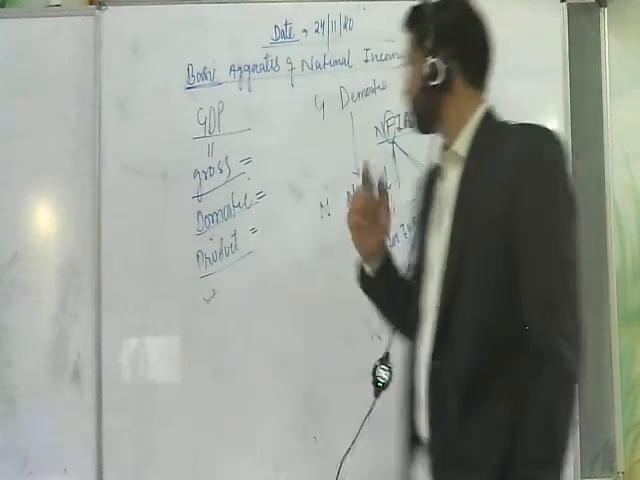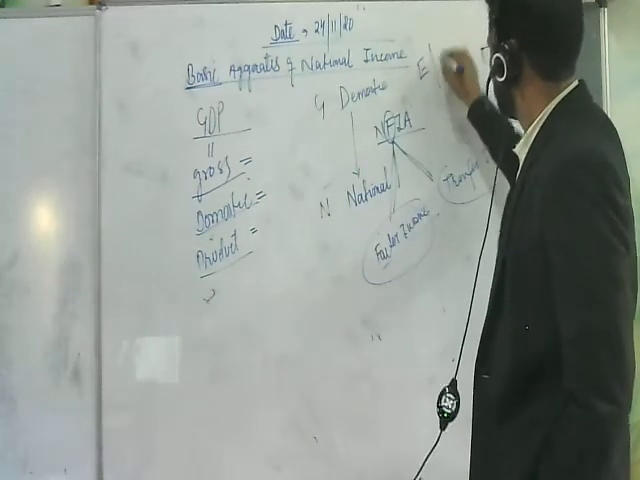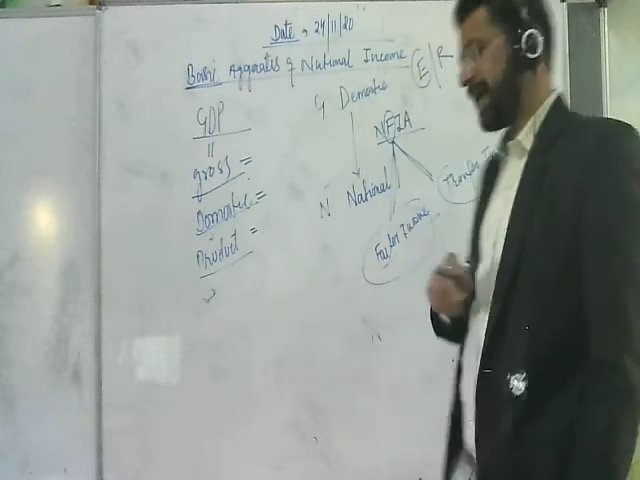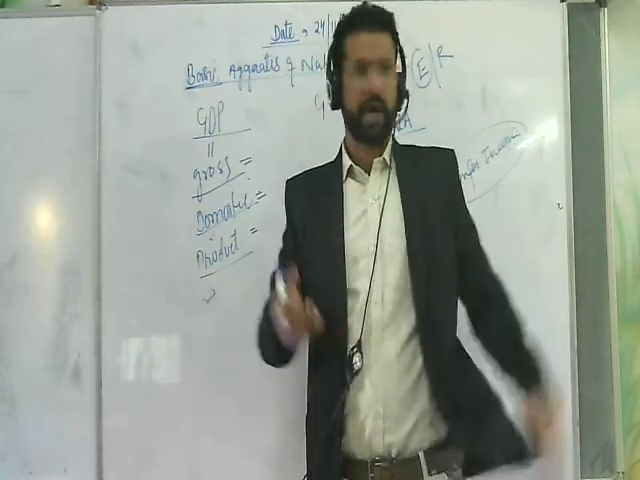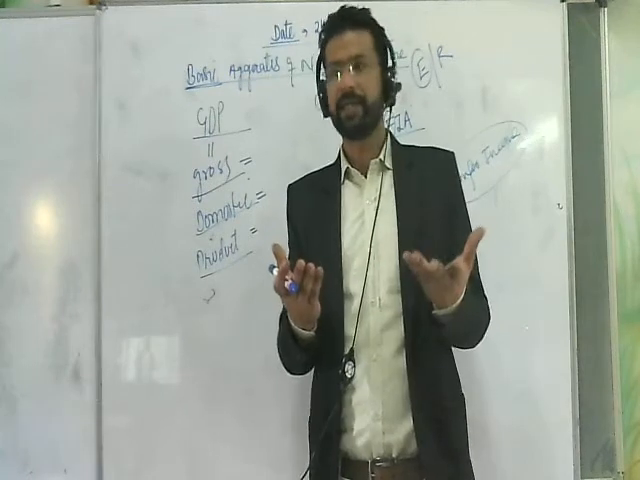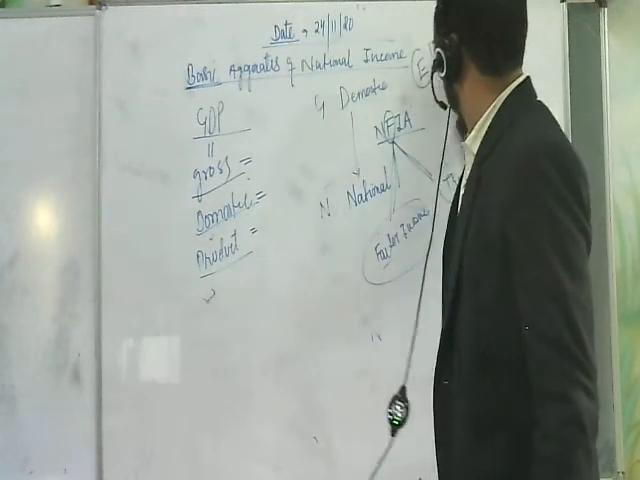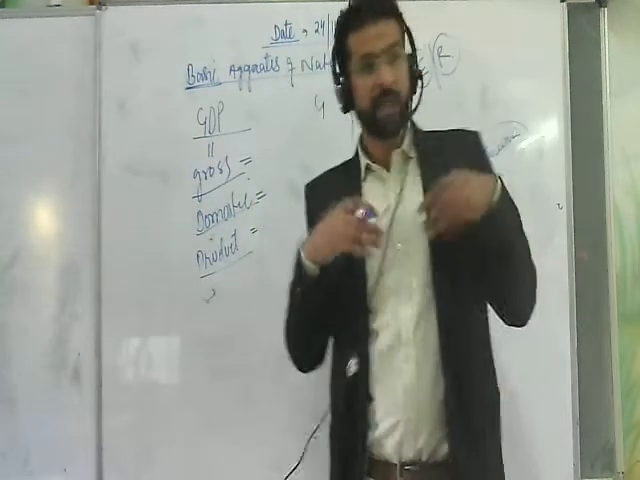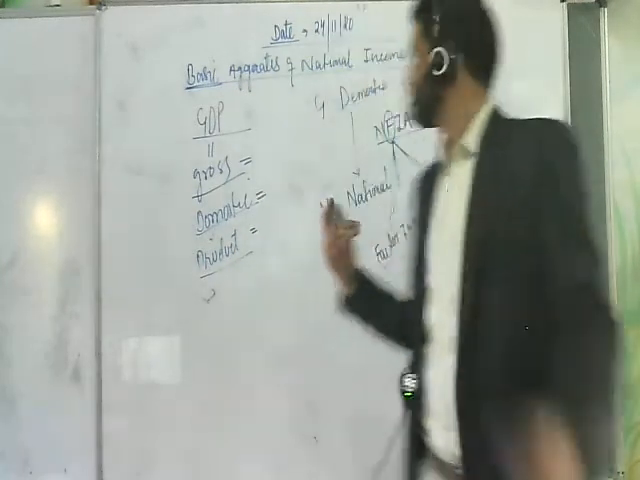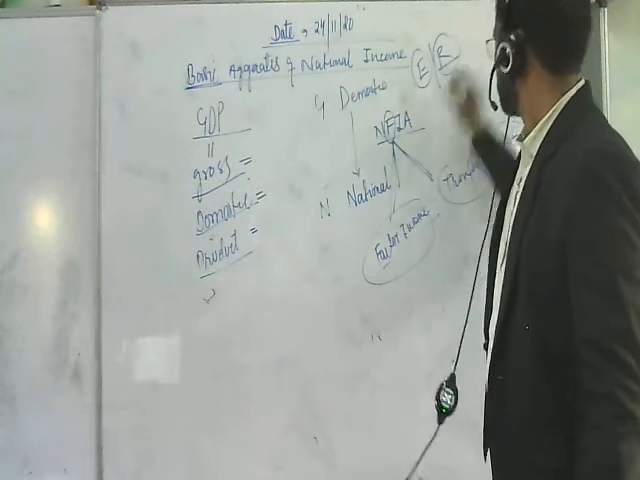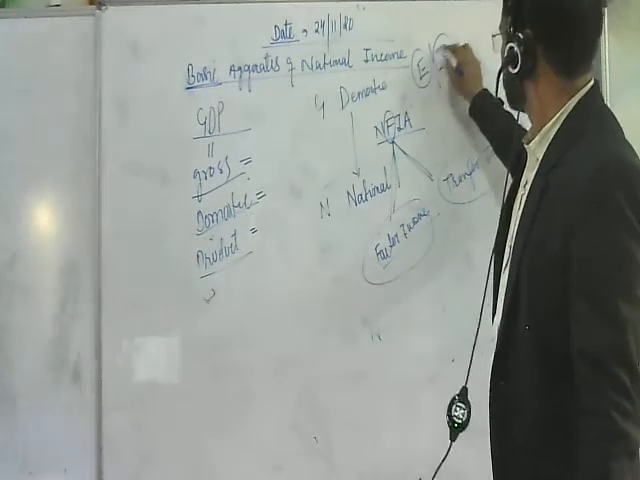There are two things. One is earned, another one is received. Earned means that income which is being earned after providing any service. I am earning the money, that means I am providing a service. Received means I am not doing any kind of work, still I am being paid. That income is known as transfer income.